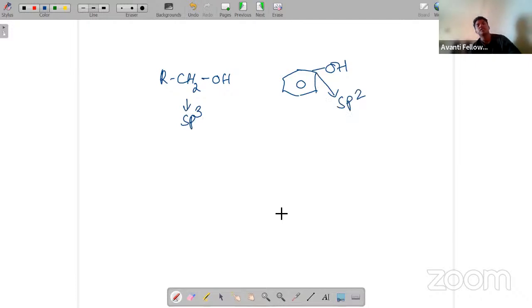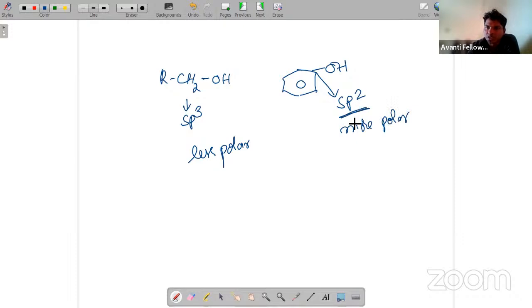Okay, so this is sp3 carbon and this is sp2 carbon. And what we know is that this is less polar, and this is more polar. Why is it less polar and why is it more polar? Because of sp2 carbon, it will have more electronegativity, so it will pull the electrons from oxygen, which leads to a decrease in electron